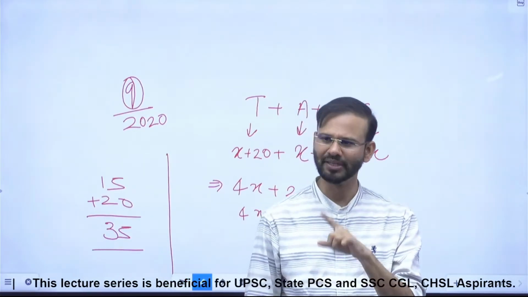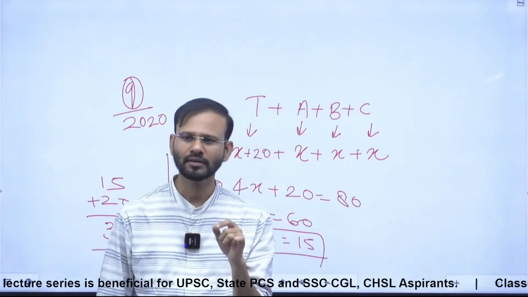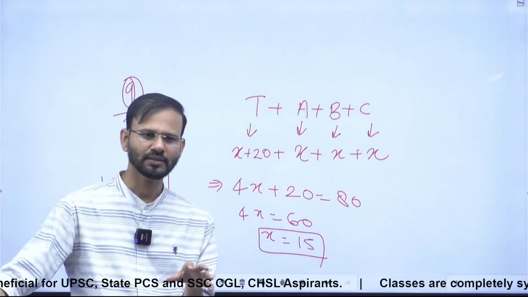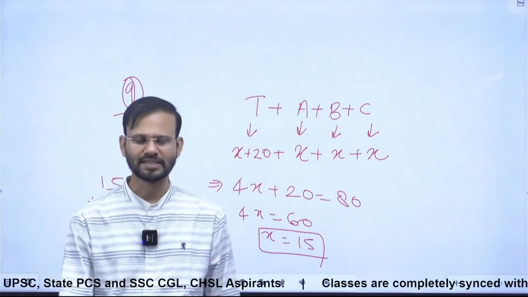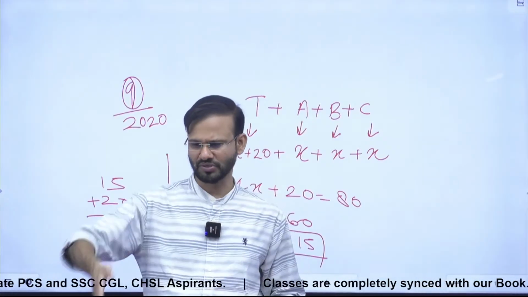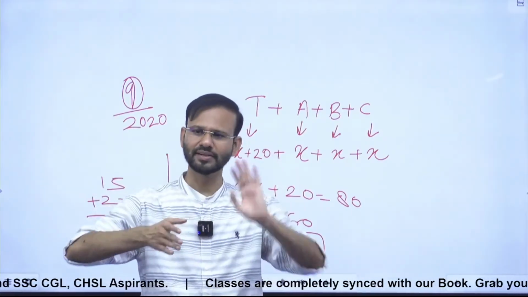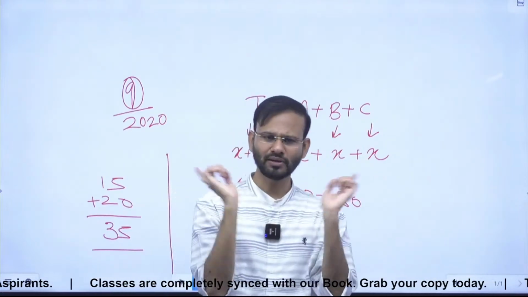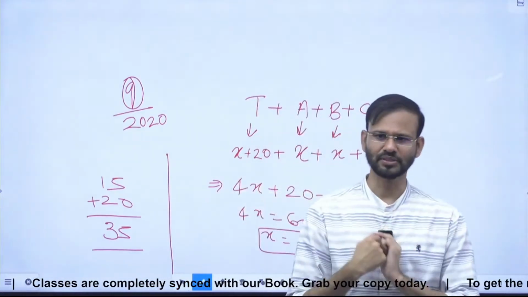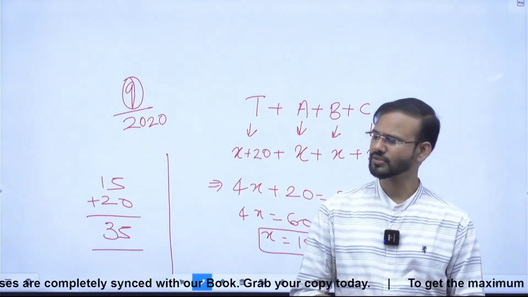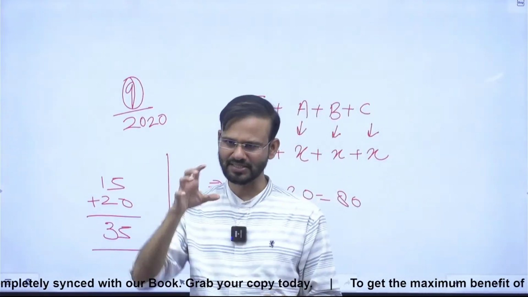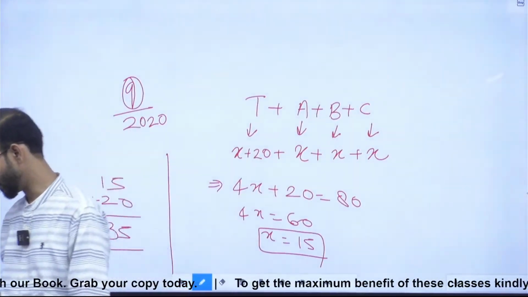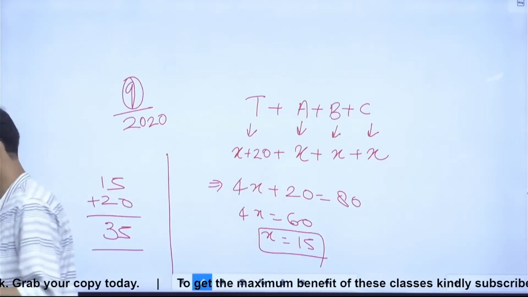C. See, inside the class, suppose that there are 3 rows, row A, row B and row C. If one student is sitting in this row and comes to another row, it does not affect the overall class. So the average of the class remains the same by this activity. Correct, everyone? So the answer is no change, which is option C.